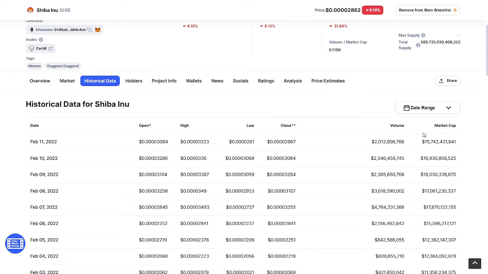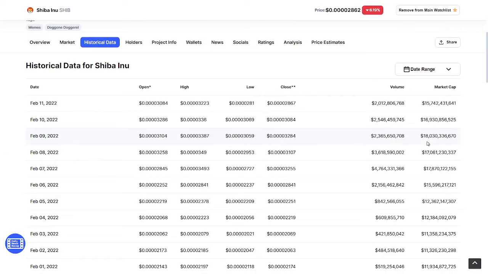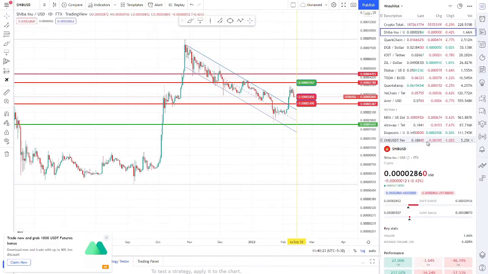The coin is going down just because it hit the point of 18, and there was a great downfall on the 10th of February. The market cap suddenly fell, and it is still decreasing and the volume is still selling. But now I guess the volume will go a little down and hit the point of 12 as a market cap. That's why I'm telling you I'm going to prove it in my analysis.